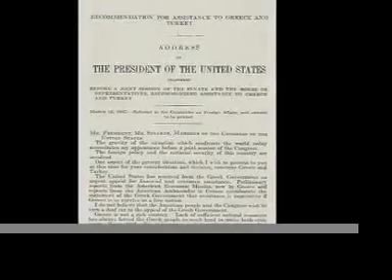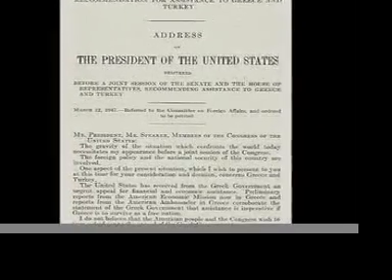Eventually, when Greece and Turkey fell under communist regime, President Truman asked Congress on March 12, 1947 to authorize economic and military aid to these two countries. President Truman stated that people would have to choose between the alternatives of communist tyranny and democratic freedom. This became known as the Truman Doctrine.